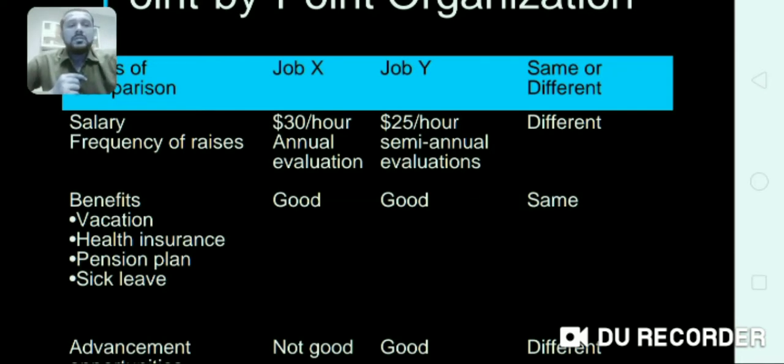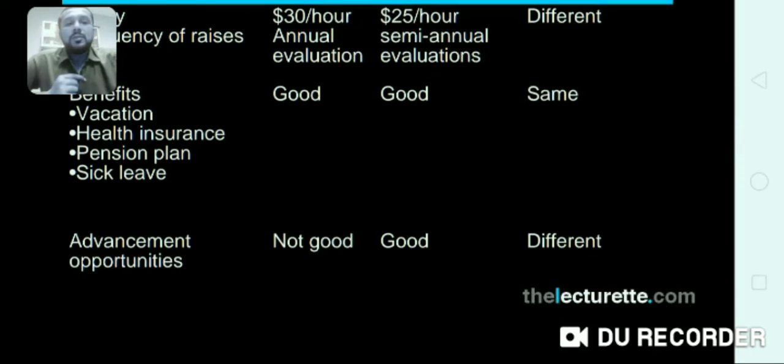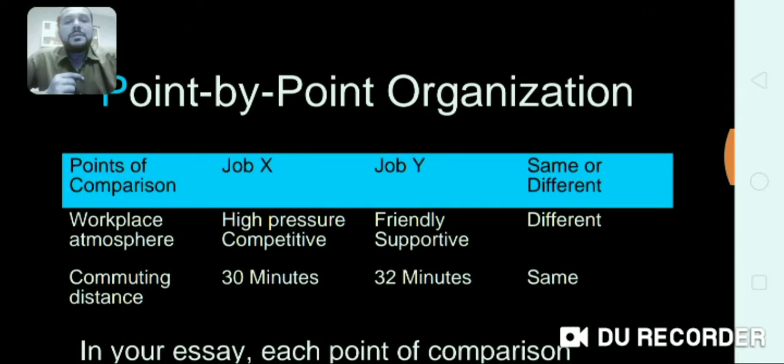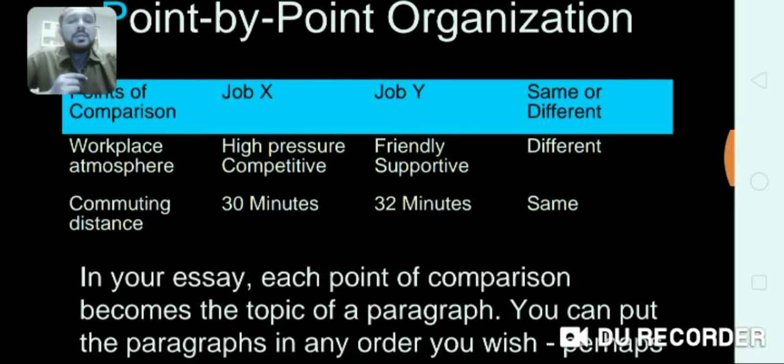So there is no difference between job X and job Y. Advancement opportunities in job X are not good, and in job Y they are good, so they are different. Similarly, workplace atmosphere, commuting distance, you will compare job X and job Y. If they are similar, you will write same. If they are different, you will write different.